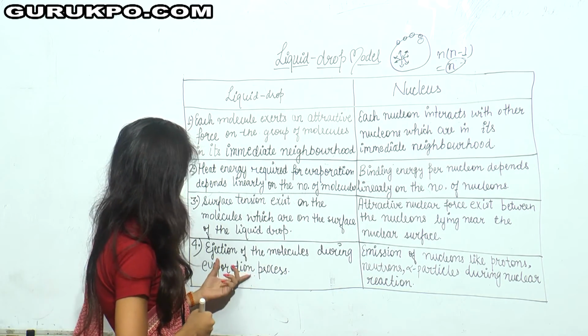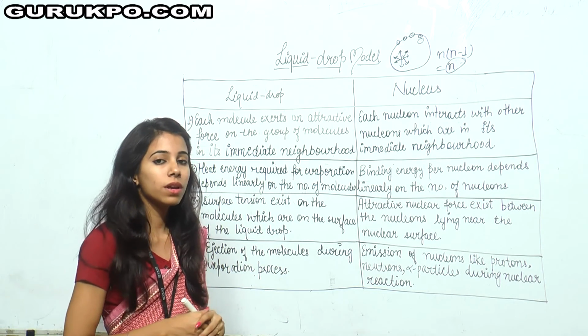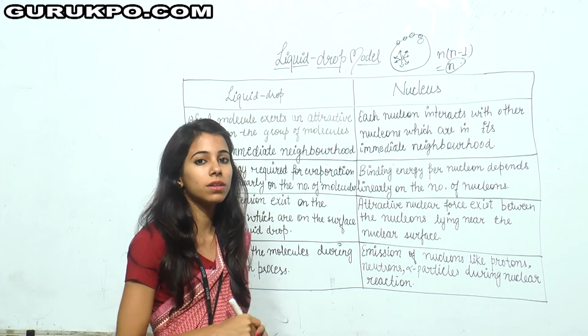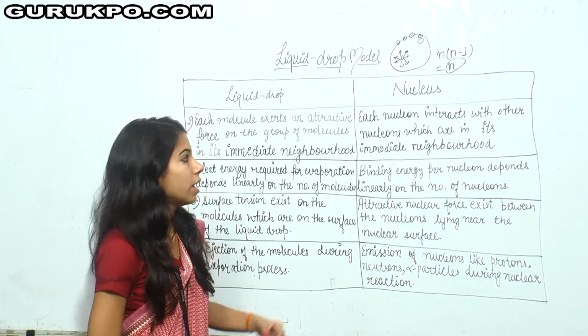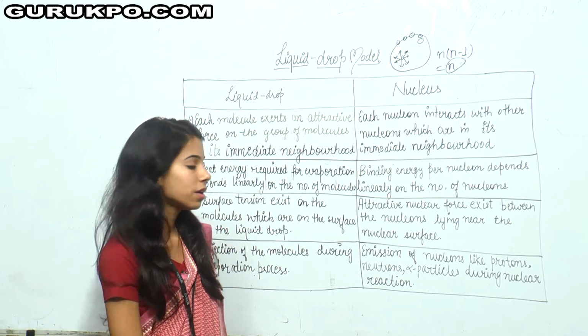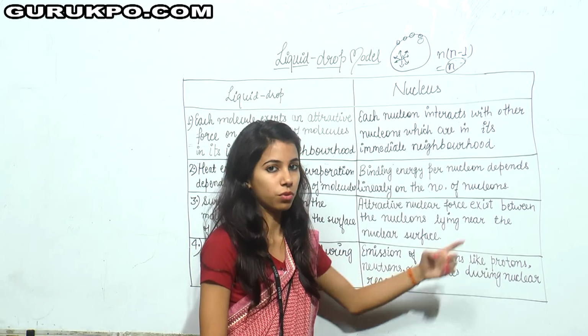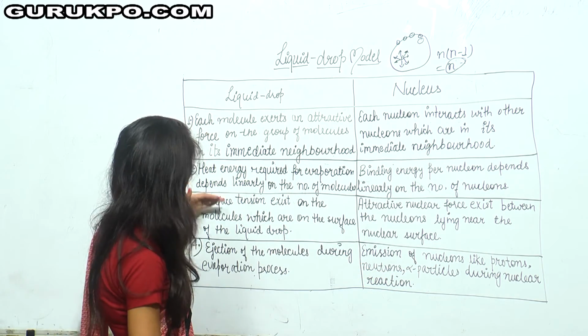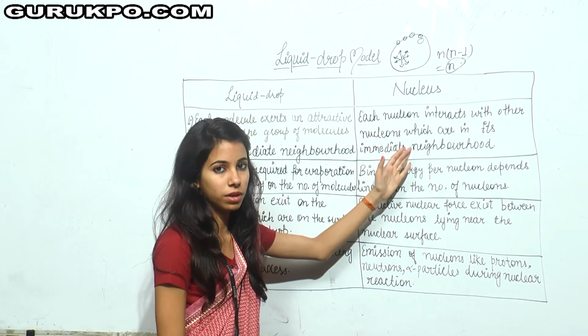The fourth point is the ejection of molecules during the evaporation process. Whenever the liquid drop gets evaporated, there is an ejection of molecules. And in the case of a nucleus also, whenever there is a nuclear reaction, there is emission of neutrons, alpha particles or protons. So from these four points we can say that the liquid drop resembles the nucleus.